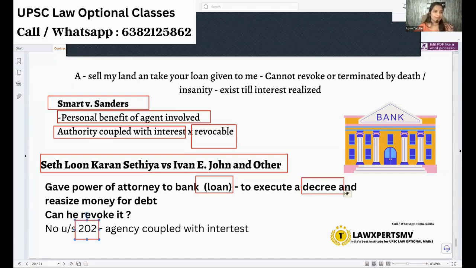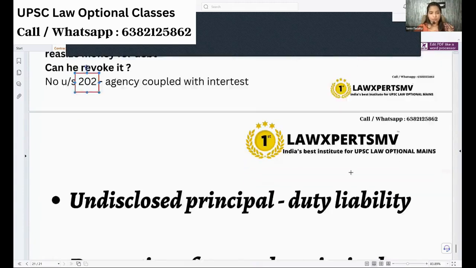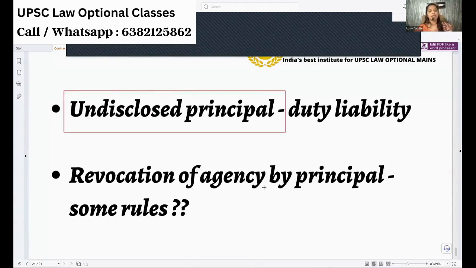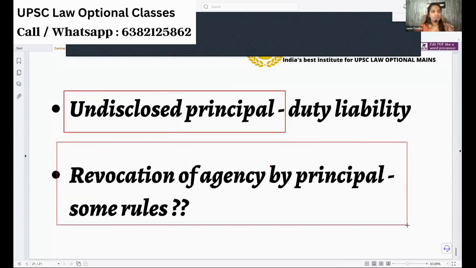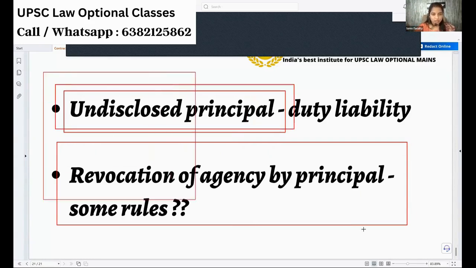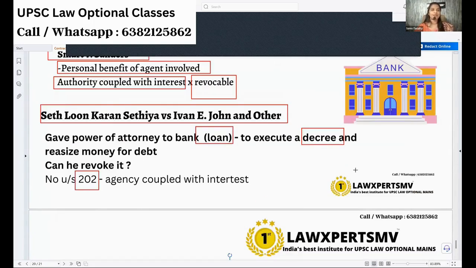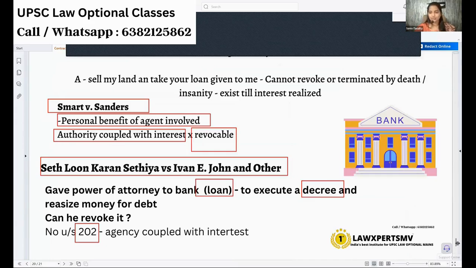Very, very important. Okay, so we have covered all the topics. Now it is your homework to cover who is an undisclosed principal, and to talk about revocation of agency by an undisclosed principal, or revocation of agency in general. Are there any new rules that they have brought about? This one is quite important. So do this as homework, and you can send it to the Law Experts MB WhatsApp so I can check it.